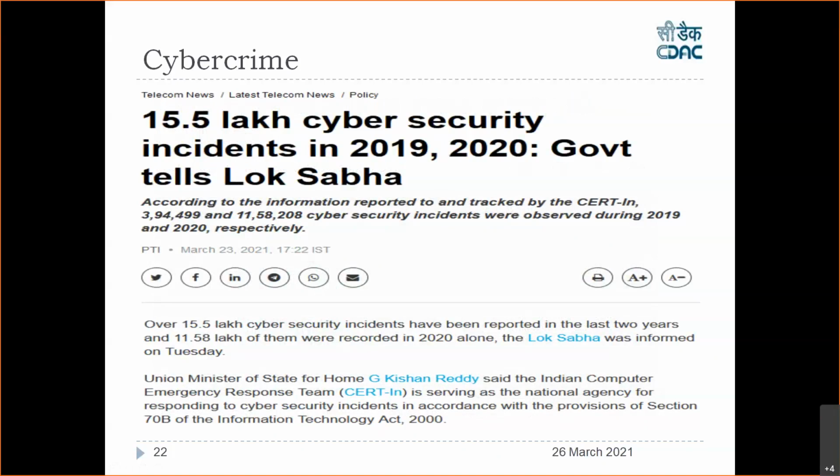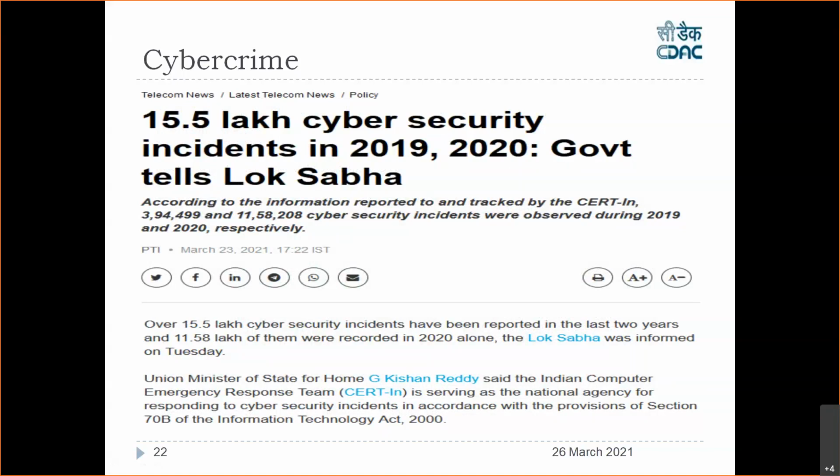Now this is recent news. You can see this is actually very recent news. Okay, date is written, yeah, March 23, 2 days back. Today is, I guess, 26th, 3 days back. It says 15.5 lakh cyber security incidents happened in 2019 and 20, as mentioned by the government in the Lok Sabha. So a lot of cyber crimes are happening.